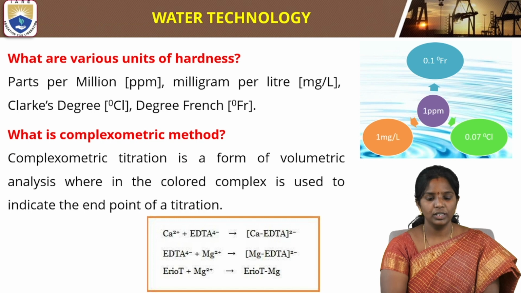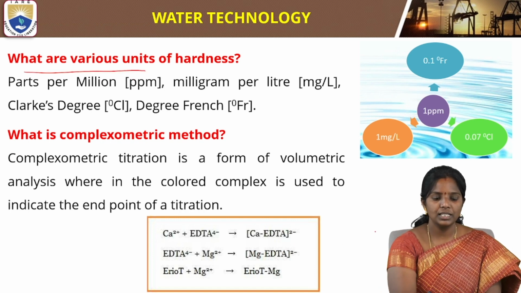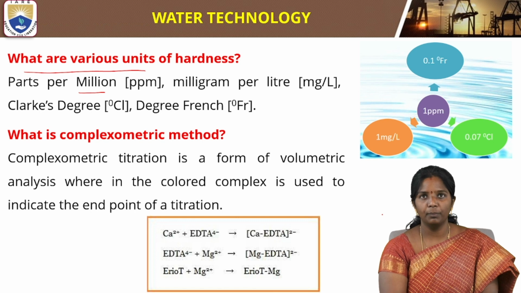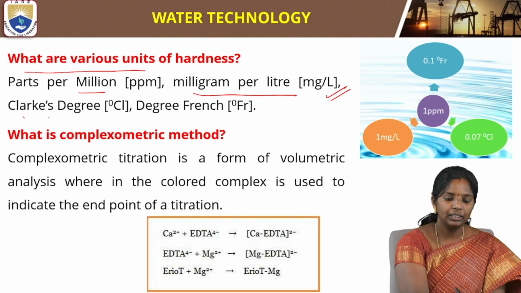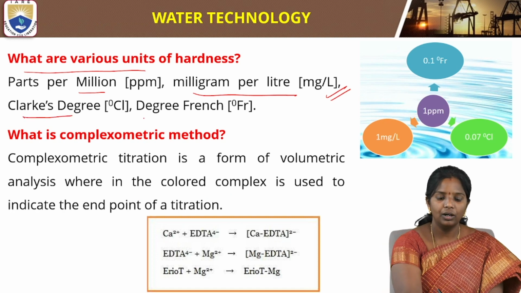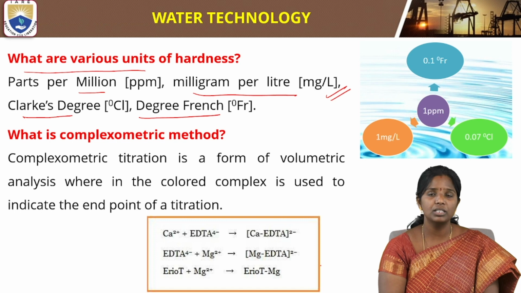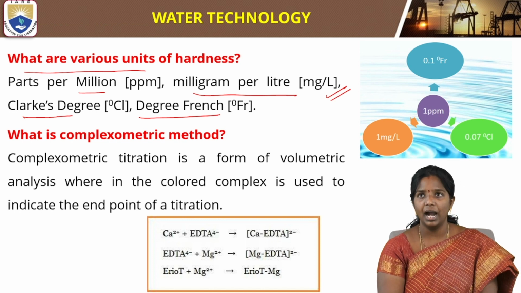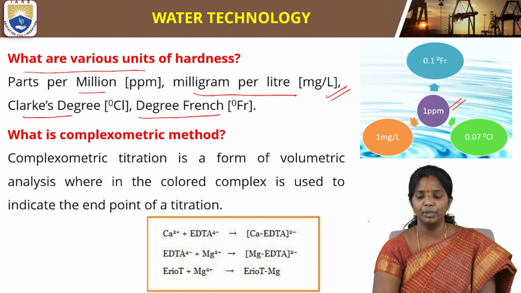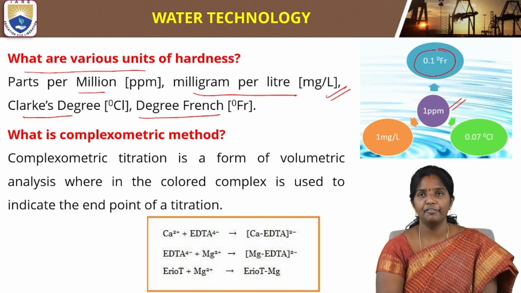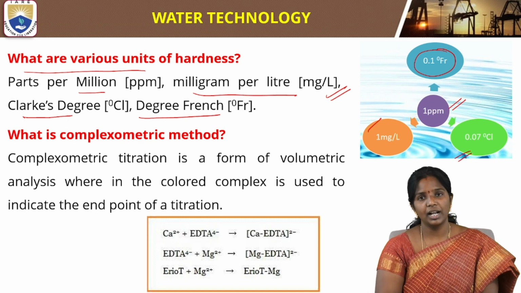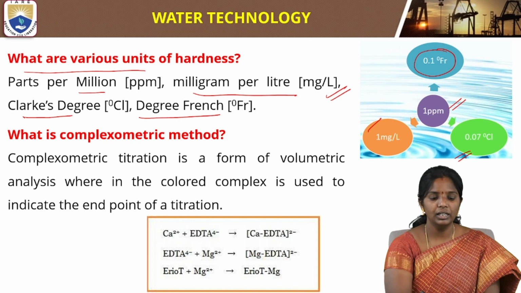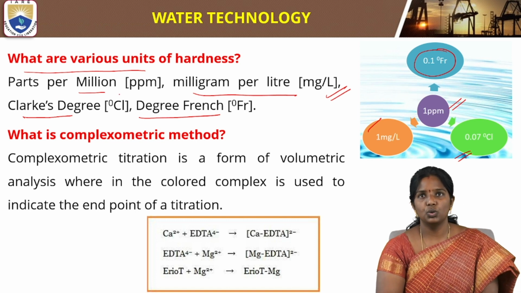So what are the different units we use? Parts per million, that is in short called ppm, milligram per liter, mg per liter, degree Clerk, degree French. So these are the different units that we use for expression of hardness. So if you want to convert from 1 ppm to degree French, we have to multiply with 0.1. So these are some conversion factors that we will be using. For now, for the definitions, you have to write parts per million, milligram per liter, degree Clerk and degree French as the units used.